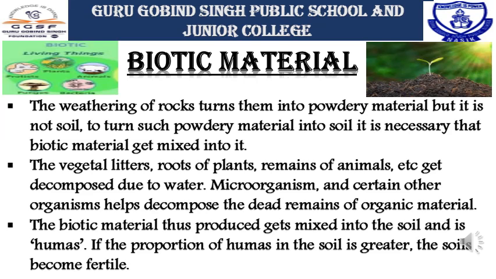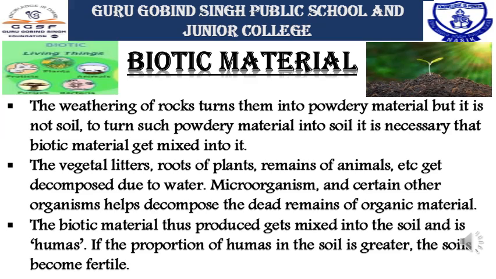To turn this type of powdery material into soil, it is necessary that biotic material gets mixed into it. The vegetal litter, roots of plants, remains of animals, etc. get decomposed due to water. Children, microorganisms and certain other organisms help to decompose the dead remains of organic material.